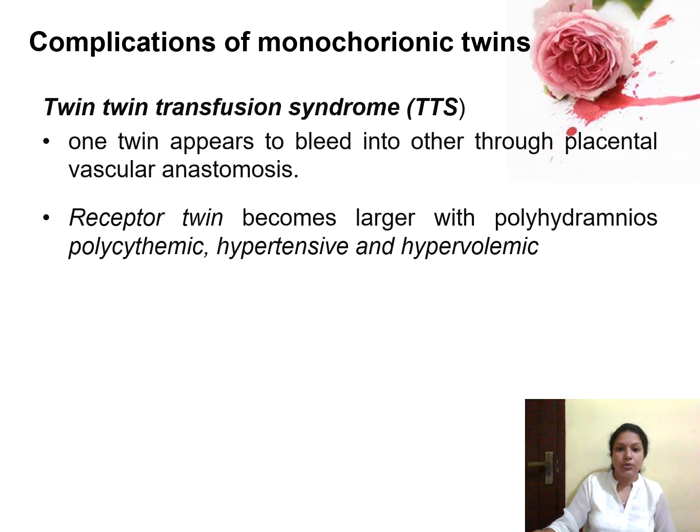First one is twin to twin transfusion syndrome. That is, one twin appears to bleed into the other through the placental vascular connections. So the receiving twin will be looking large with polyhydramnios, polycythemic, hypertensive and hypervolemic. So the baby who is receiving blood will get hypertension, and polycythemia also will develop.